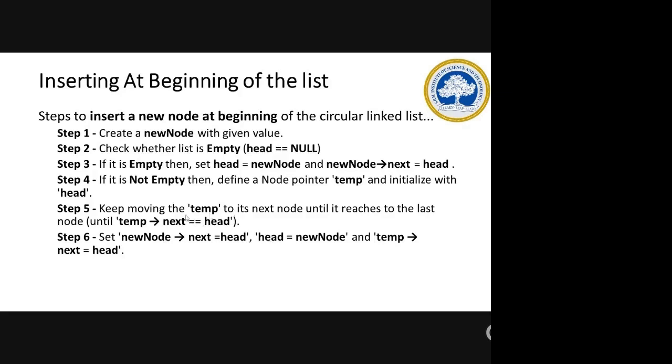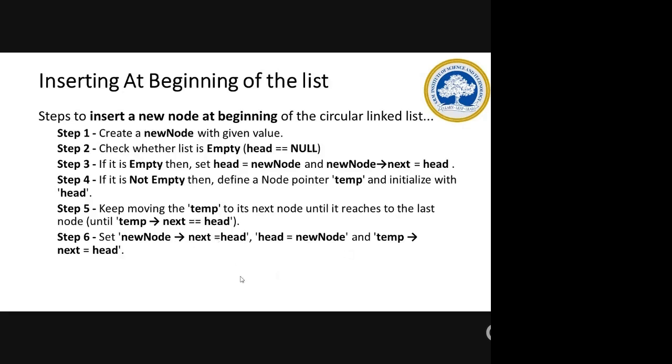But otherwise, this is the case when the list is not empty, right? You have to move the temp to its next node until it reaches the last node. I think you are aware of this, right? Yes. Because when it reaches the last node, temp of last will be pointed to the head. Then new node of next will not point to the head. You will be getting it like this: head is equal to new node, this line won't come. The new node will be head, and temp of next will be head. If it is only one node, you will be getting this line. If there are already elements in the list, you won't be getting this line. Yes, correct, ma'am.